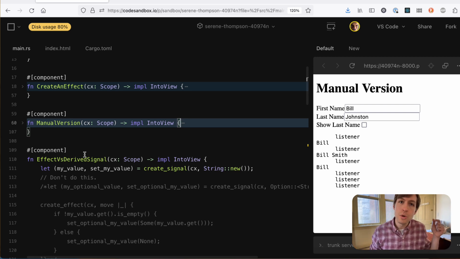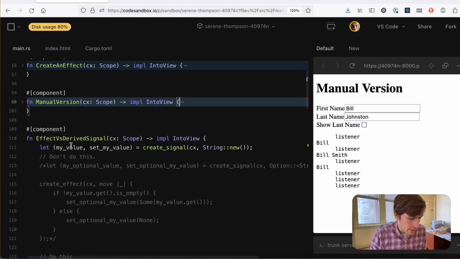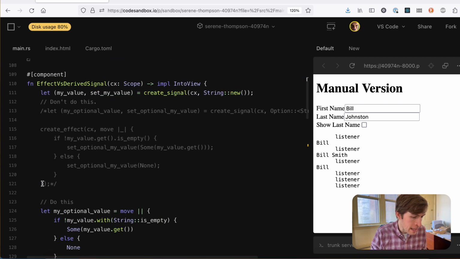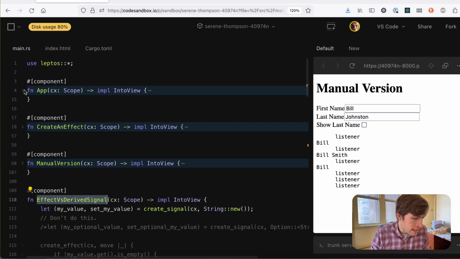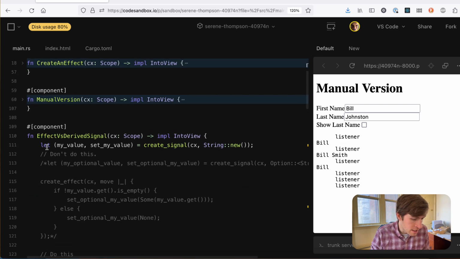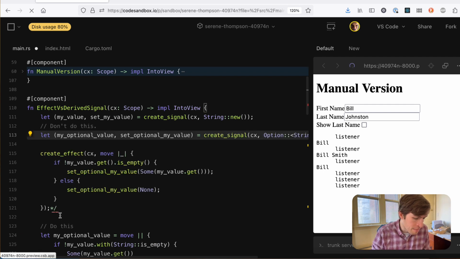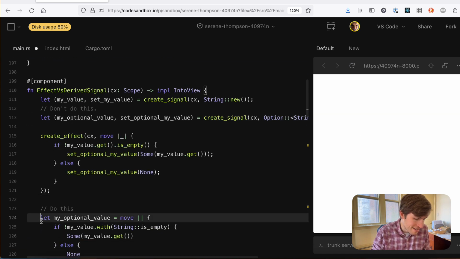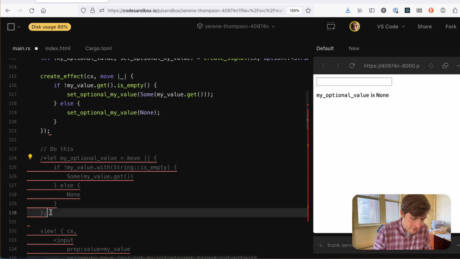All right, so create effect is great. We love it. When should you not use create effect? So here's a good one. A good example would be, let me re-render the app for a sec here with this effect versus derived signal component. So we're going to start with my one that's commented out that says, don't do this. We'll get rid of do this.